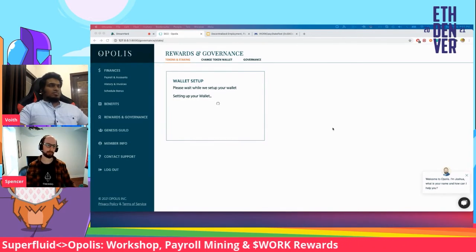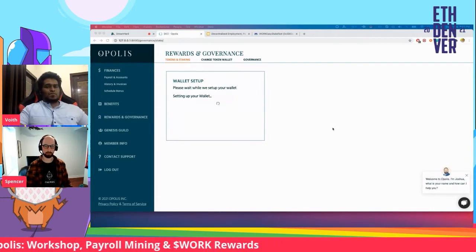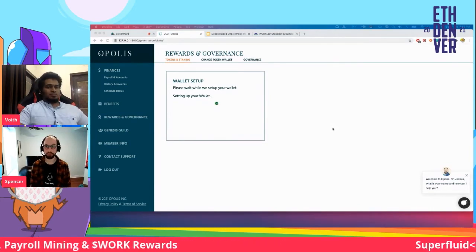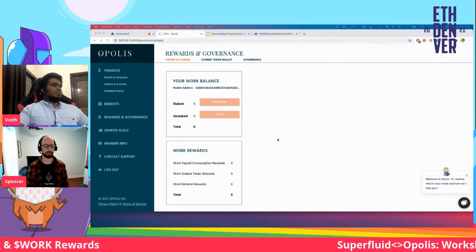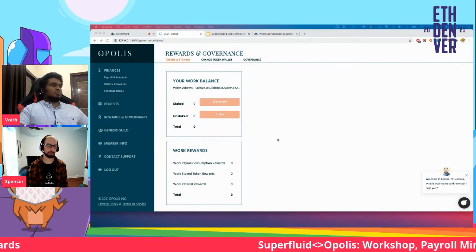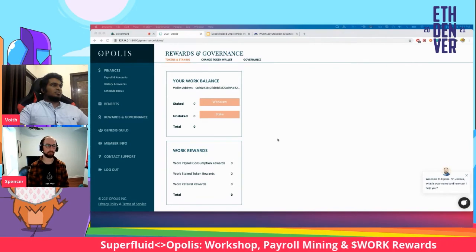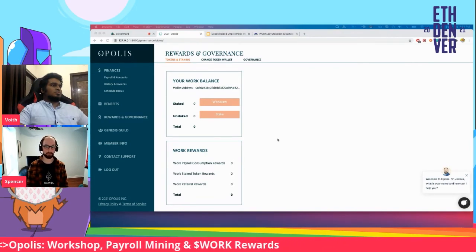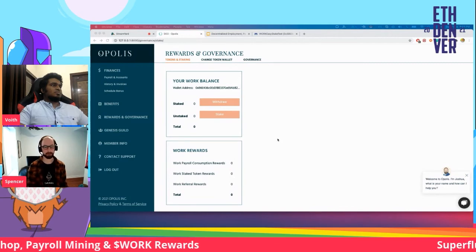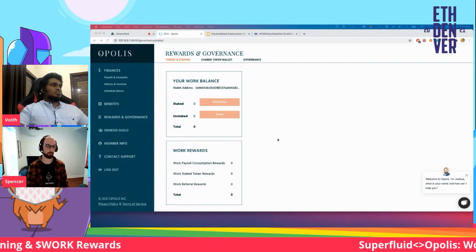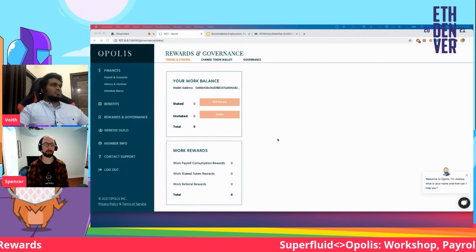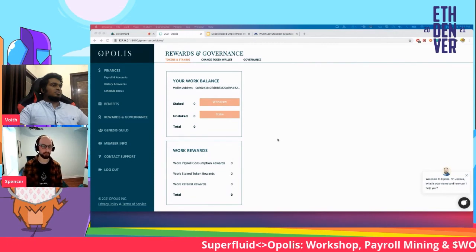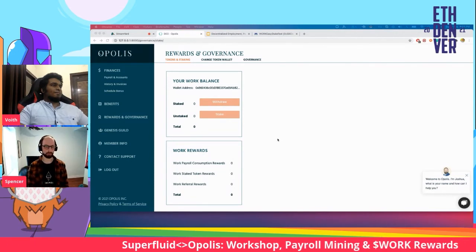So what's happening here behind the scenes is, we have a few different contracts that we've set up and deployed on XDAI. One of those is our member registry or whitelist contract, and that holds all the addresses of the members of the commons. So my address as a member will be there. We also have the work token contract, and then the staking contract, which we'll talk about here.